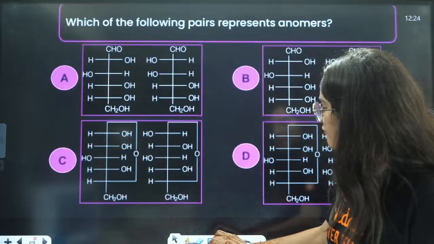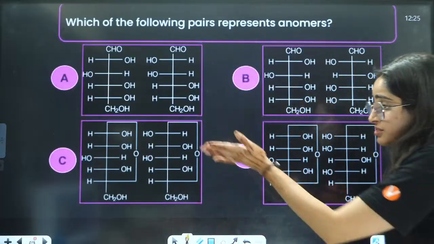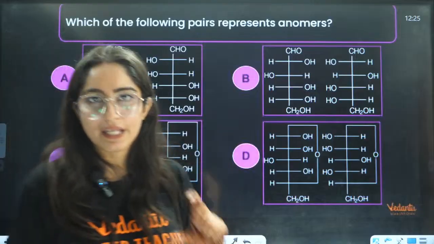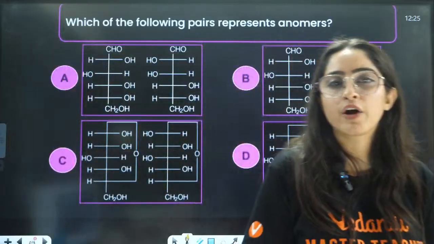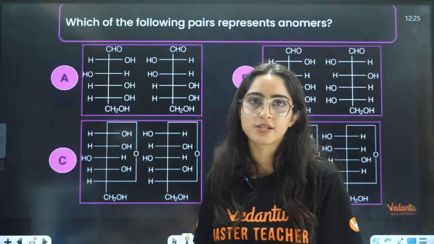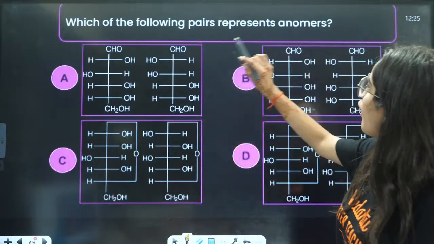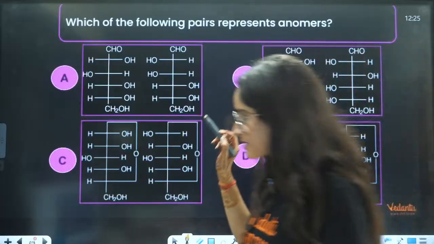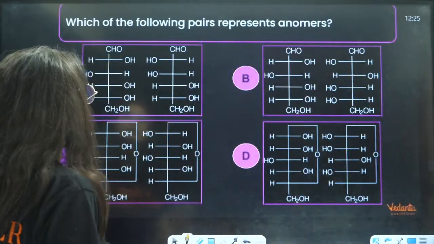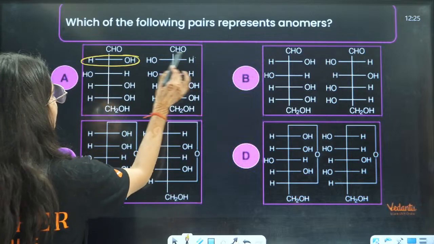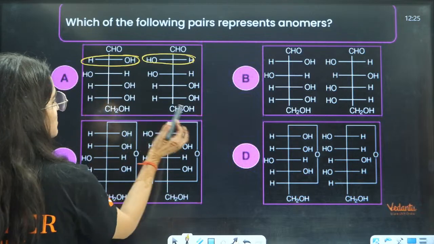Next, which of the following pairs will represent anomers? This is how they will give you the question. That is why I was telling you to focus on the linkages, on the glucose and fructose structures, and then on the linkages. They will not ask you to draw the structure. Which pair represents anomers? The first should be opposite, the rest should be the same.